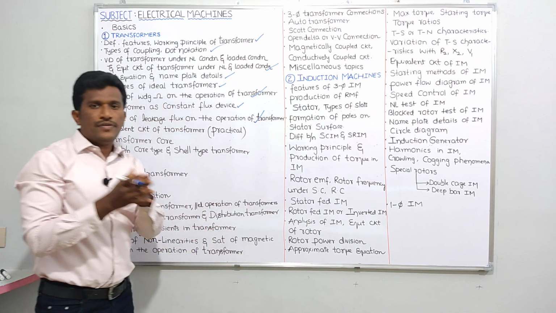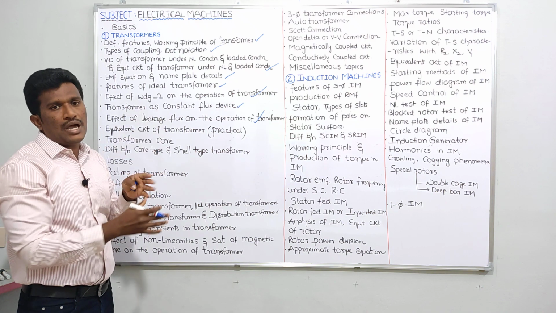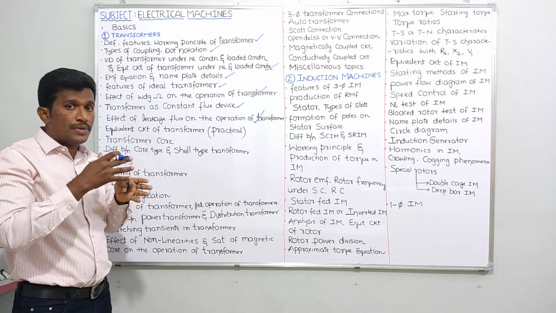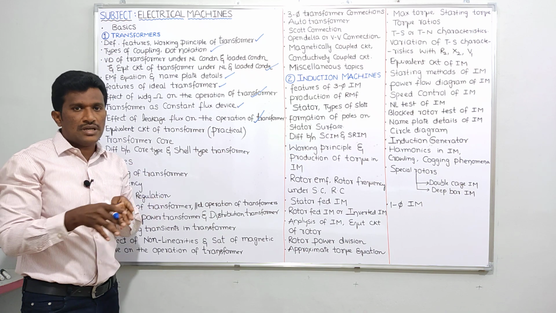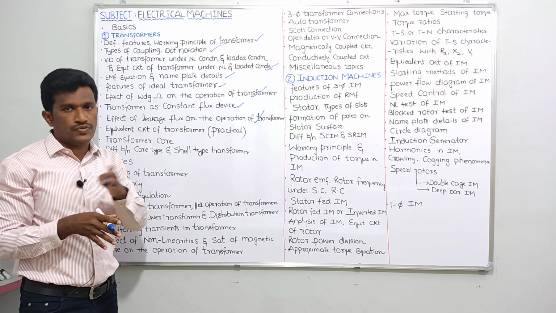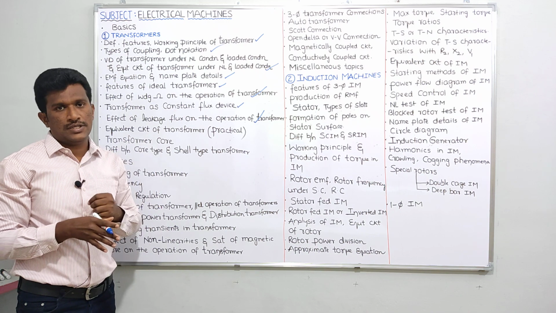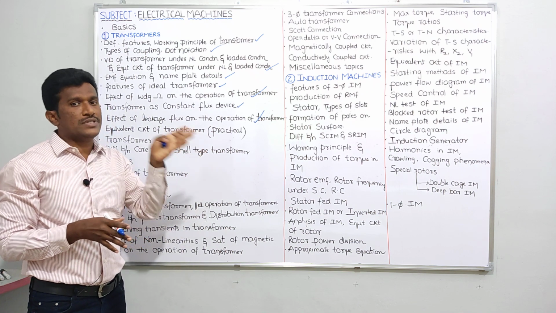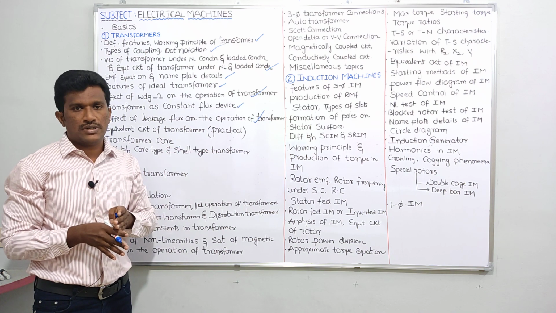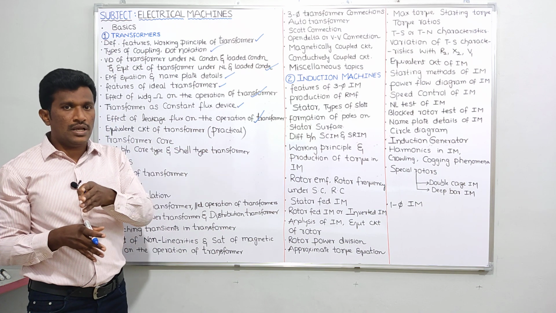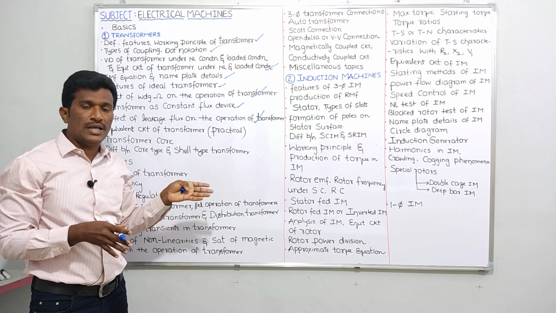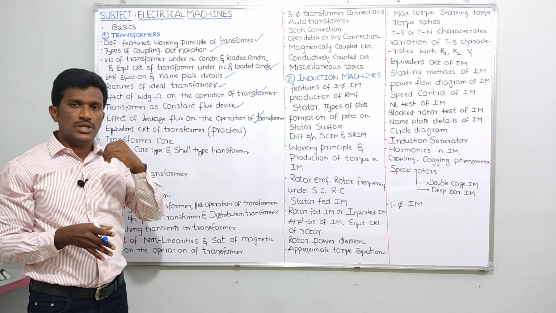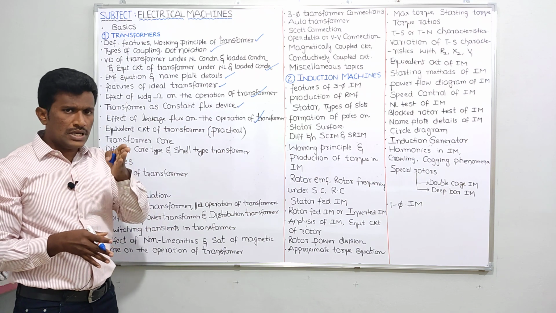See, in a transformer you will have a primary winding and a secondary winding. If flux links with both the primary winding and secondary winding, that flux can be called mutual flux or useful flux, or I can say working flux. Suppose flux links with only the primary winding and won't link with the secondary winding, that flux can be called leakage flux. Or if flux links with the secondary winding and won't link with the primary winding, that flux also can be called leakage flux. Ideally we'll assume leakage flux to be 0. To be frank, leakage flux will be there.